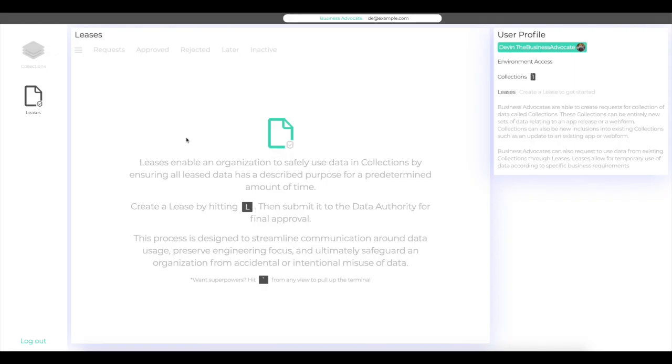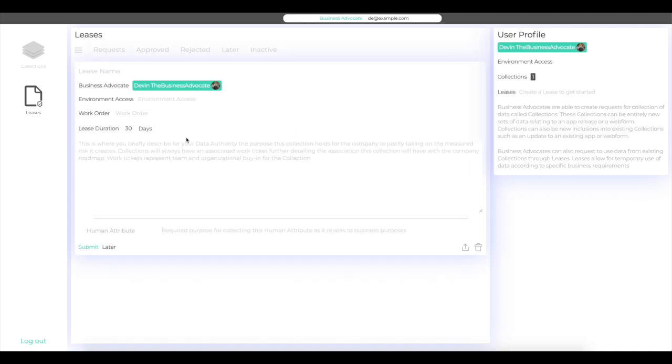Let's start by creating a lease request that consists of the data that we onboarded in our earlier collection request. In this case, Devin is running a holiday marketing campaign for which we need customers' first names and email addresses. The workflow is intentionally very similar to a collection request. Devin names the lease to provide appropriate context to the organization about what this lease is all about. Environment access and work order information can be entered as in the collection workflow.